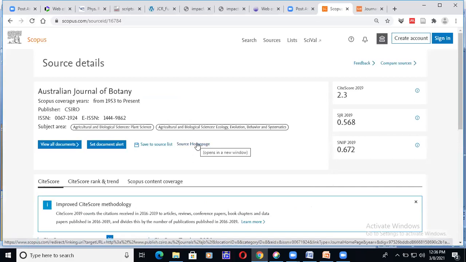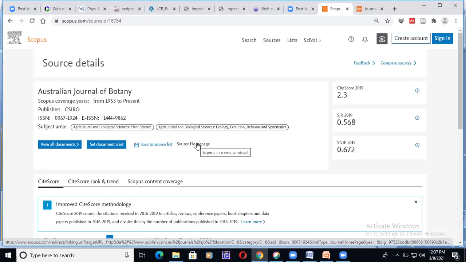Now listen, Australian Journal of Botany: Scopus coverage from 1953 to present. Sometimes it shows 1953 to 2020. If you published your paper in 2021, it is considered to be a predatory journal at that level and will not be accepted.